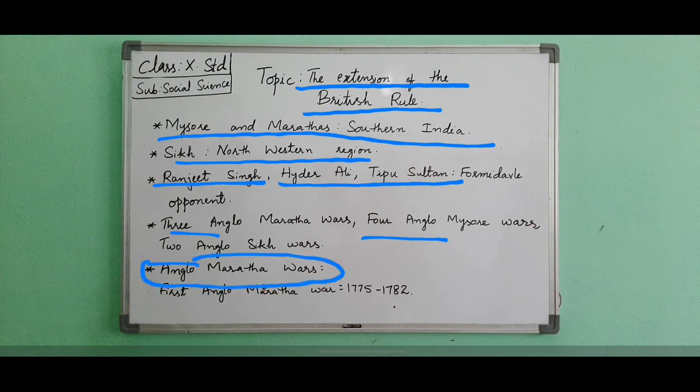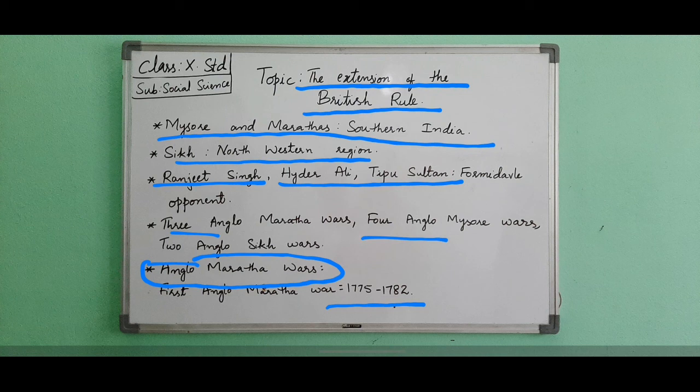In this we have to deal with the 3 Anglo-Maratha wars. First we will see about the first Anglo-Maratha war, which took place between 1775 and 1782. The Marathas installed Shah Alam II back on the throne of the Mughal Empire in Delhi. Shah Alam was under the care of the British after the defeat in the Buxar war. Now the emperor gave Allahabad to the Marathas, which he had earlier given to the British. This resulted in enmity between the Marathas and the British.